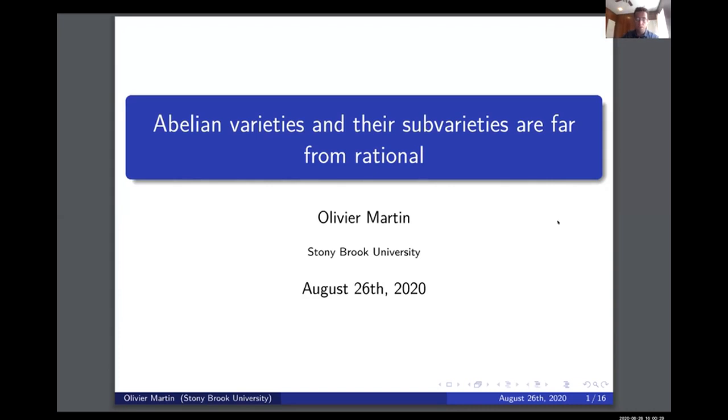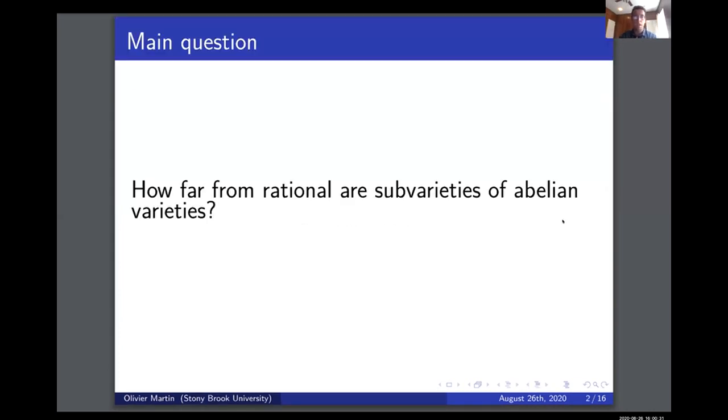So the thing that I want to talk about today is a body of work that I did in my thesis, which all points to the same question: how far from rational are subvarieties of Abelian varieties? I'm going to introduce those terms: what it means for a variety to be rational, what an Abelian variety is, and how you measure how far a variety is from being rational.